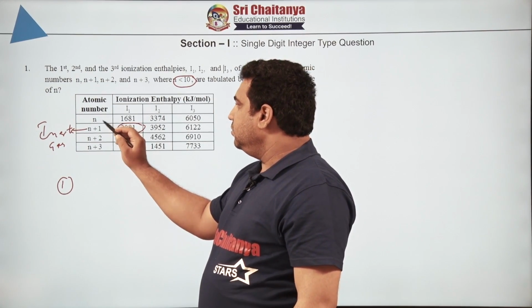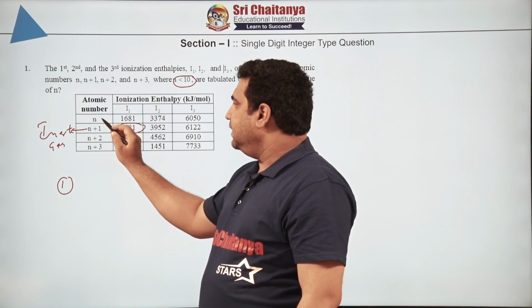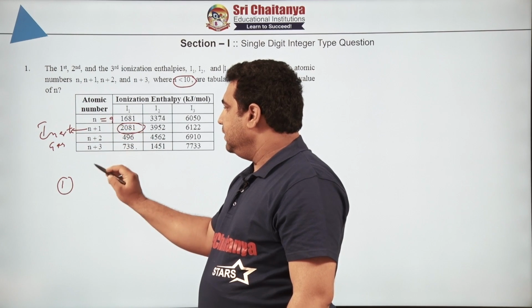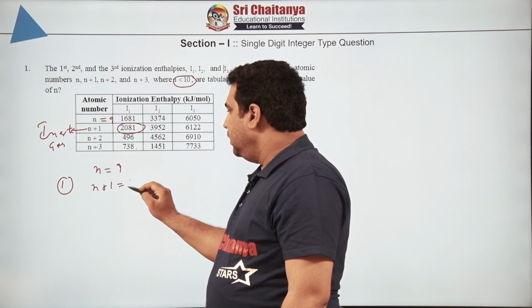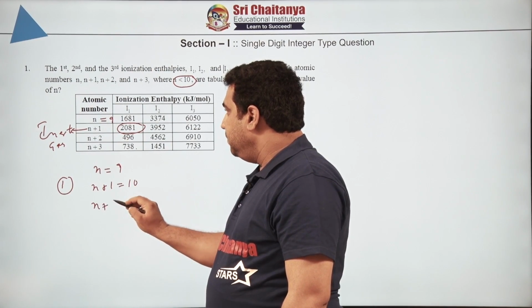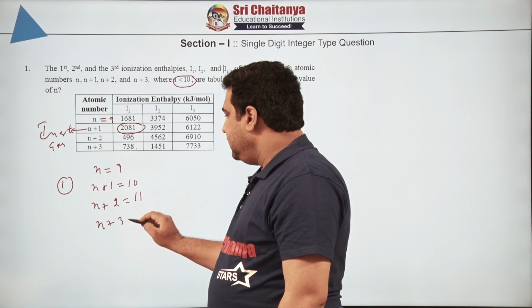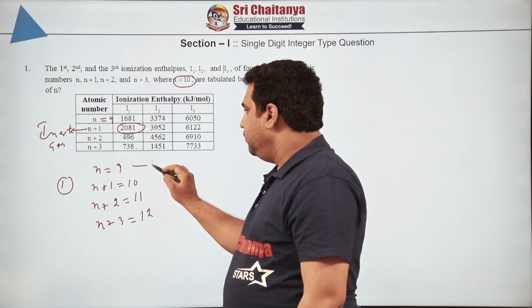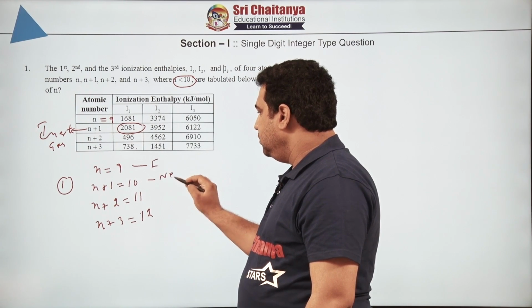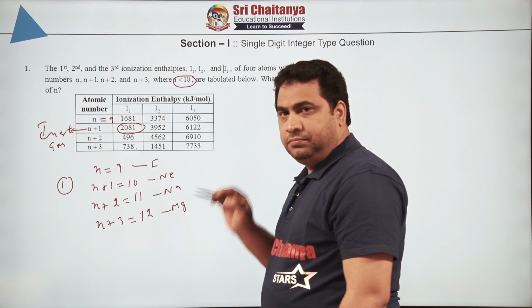If n is equal to 9, then n plus 1 is 10, n plus 2 is 11, and n plus 3 is 12. That means this is fluorine, this is neon, this is sodium, and this is magnesium.